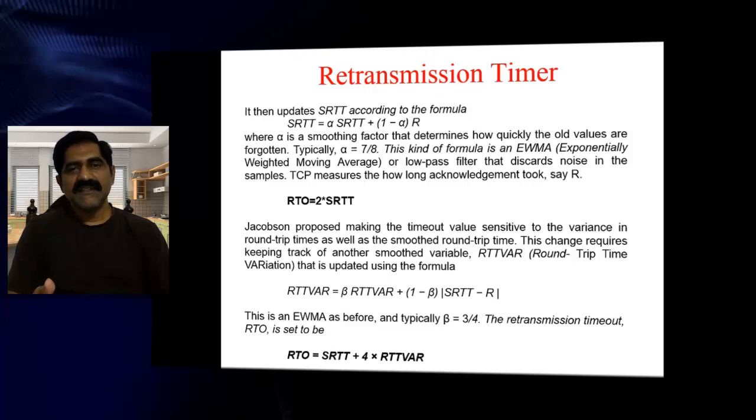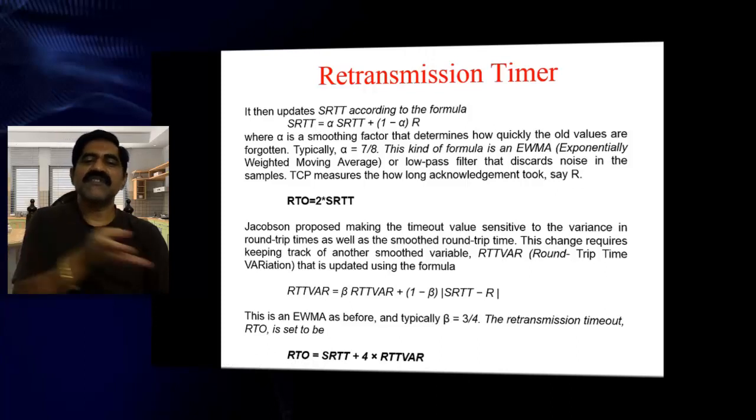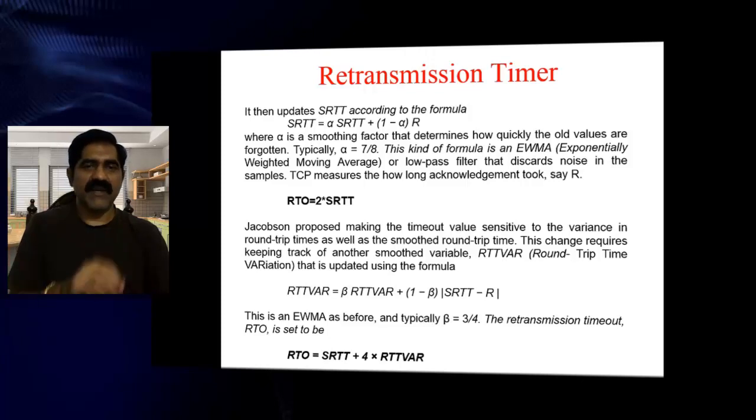For this, the formula, if you take the first discussion, is the smooth round trip time, RTT. Basically, round trip time is from one place to another place and back again. Suppose Hyderabad to Vijayawada: you go from Hyderabad to Vijayawada, then Vijayawada to Hyderabad, and we call that the round trip time. So on what basis will you calculate this round trip time?